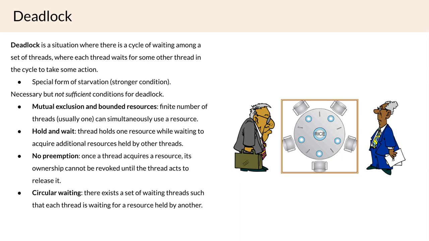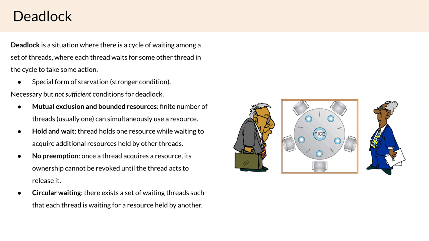Well, if you consider the case where all five philosophers pick up their left chopsticks at the same exact time, then all five chopsticks have already been picked up. But no philosopher has two chopsticks to be able to eat their meal with.